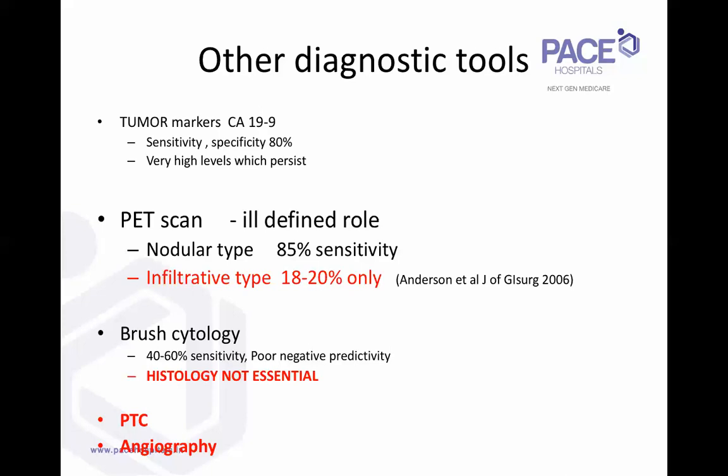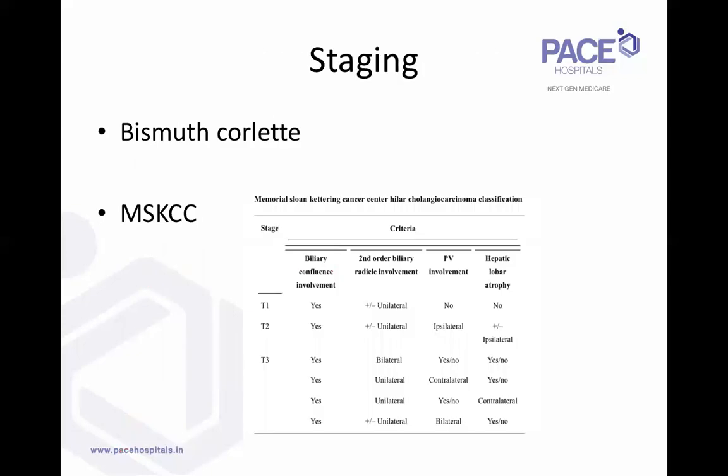and it becomes inoperable. PTC and angiography, honestly speaking, there's not much of a role these days. Now they are replaced by MRI, MR angiography, MRCP, and high quality CT scans. You get enough information. At the end of it, the commonly used is the Bismuth-Corlett staging, which we discussed previously, the MSKCC staging, and there's an AJCC staging.